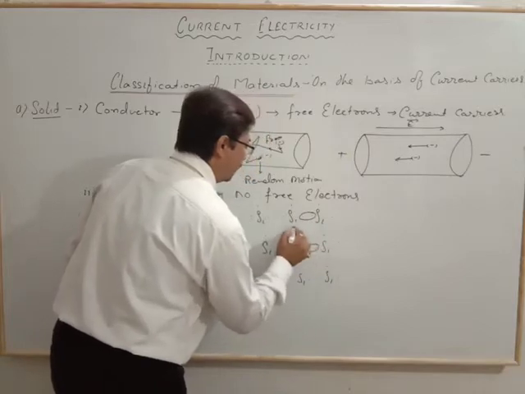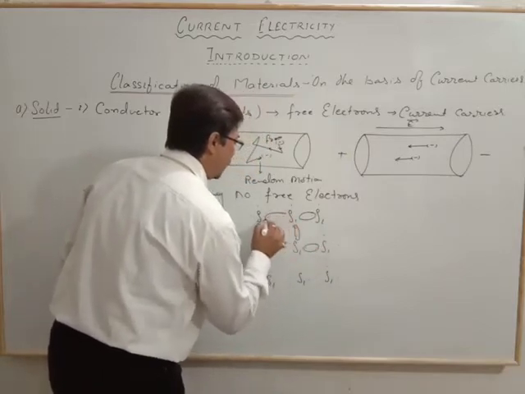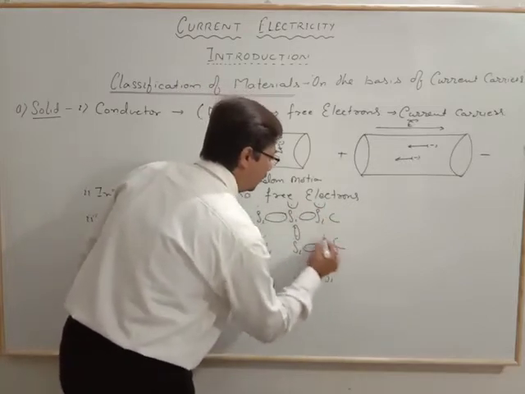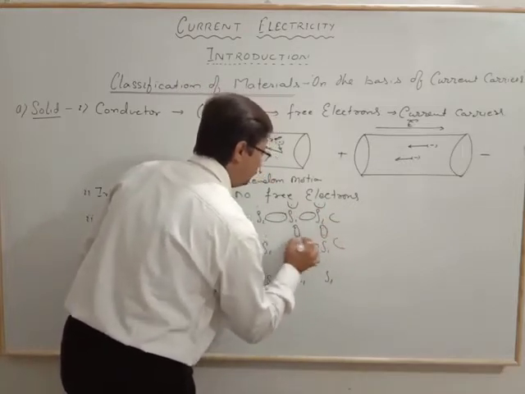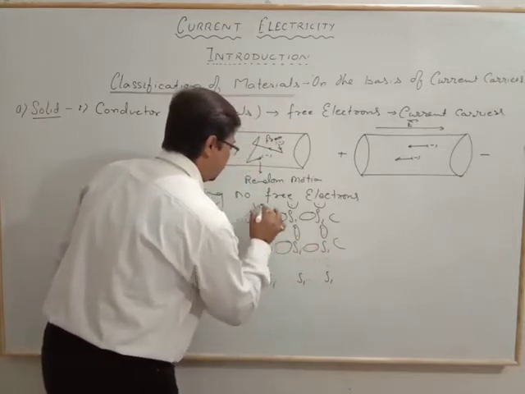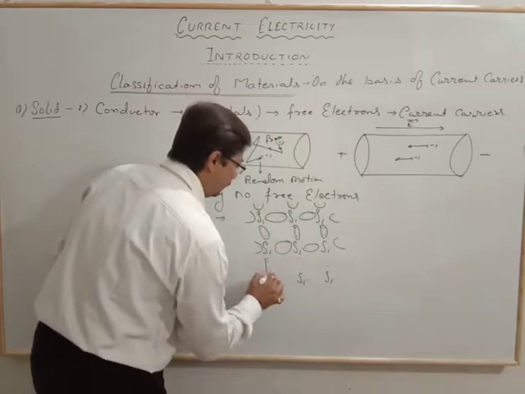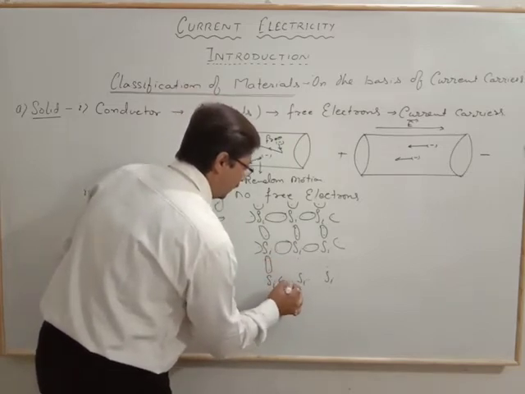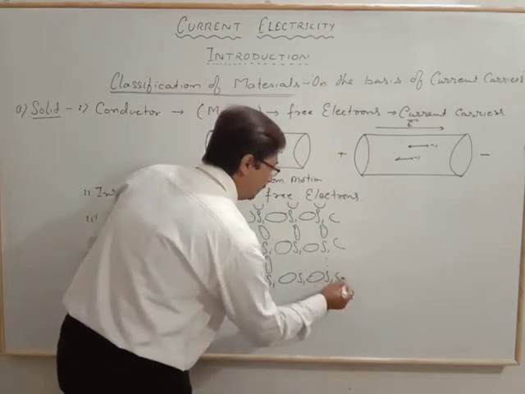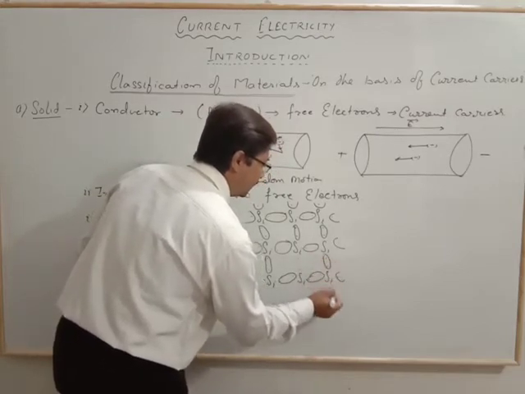Just observe here what I am doing. These are the covalent bonds and the arrangement of the covalent bonds between the silicon atoms at the crystallographic temperature, the temperature at which it behaves as an insulator.